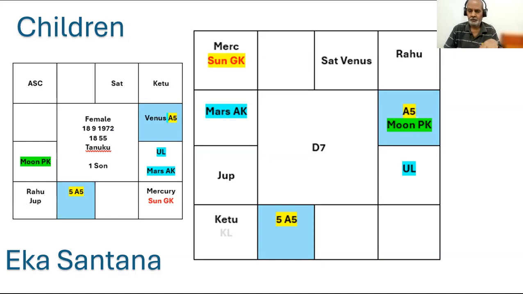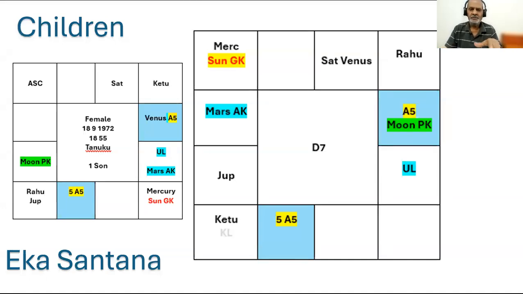Moon, PK, Putrakaraka. All these three are very, very strongly connected to each other. More strongly than in the earlier two horoscopes. A5, fifth from A5, Lord of fifth from A5, Lord of A5, and PK. These are very well connected to each other. So she had a son comfortably at a very early age, and he is studying. He is sure to come up well in his life.